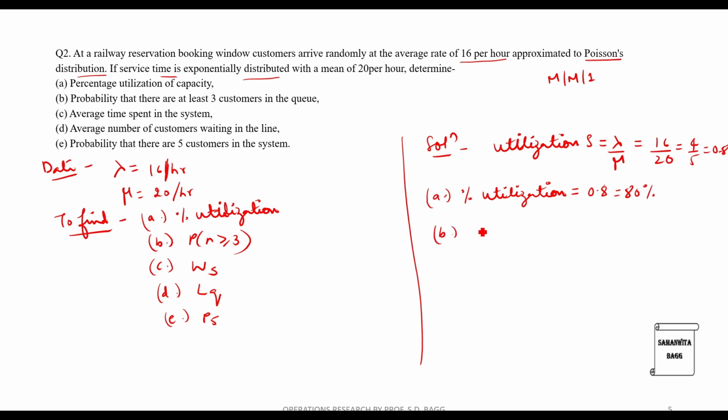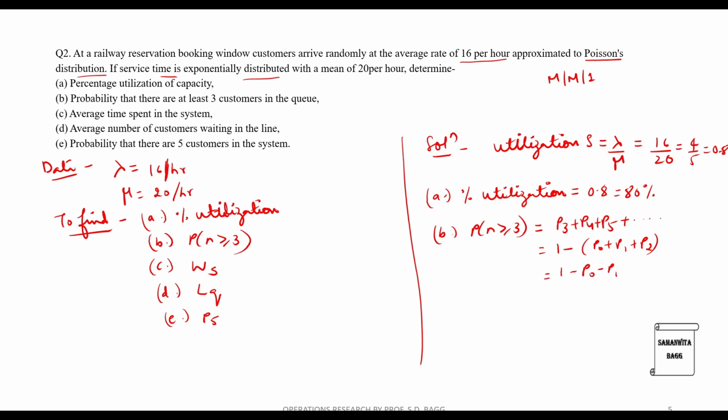Second one is the probability that there are at least 3 customers. So we can say that it is P3 plus P4 plus P5, and so on, or we can say it is 1 minus (P0 plus P1 plus P2). This has a formula.